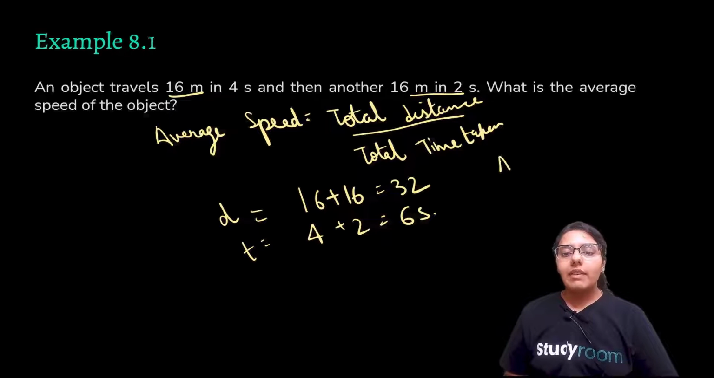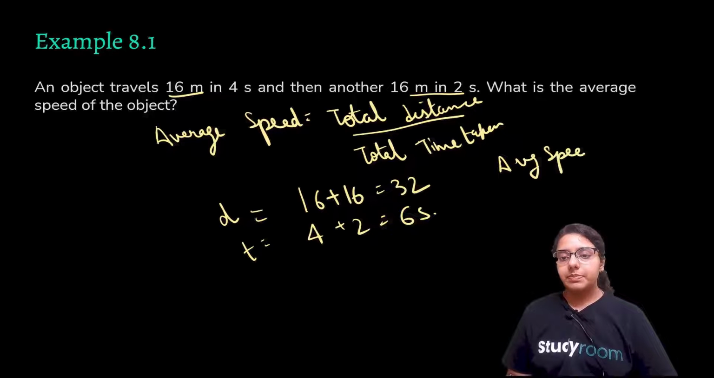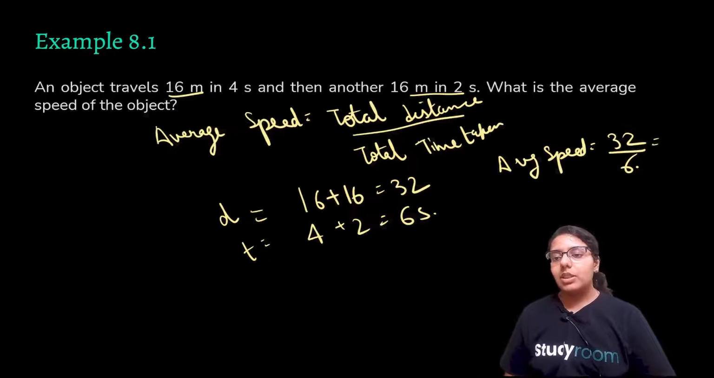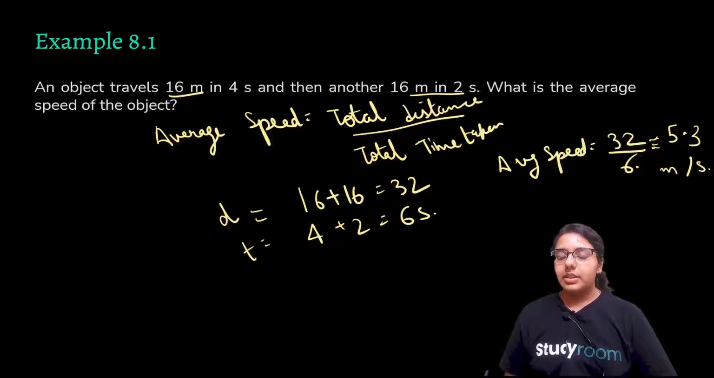So what will be your average speed? Your average speed will be 32 upon 6, that is approximately equal to 5.3 meter per second, right?